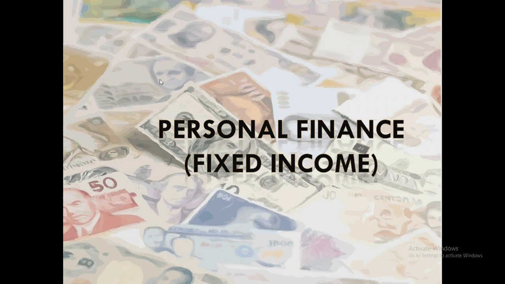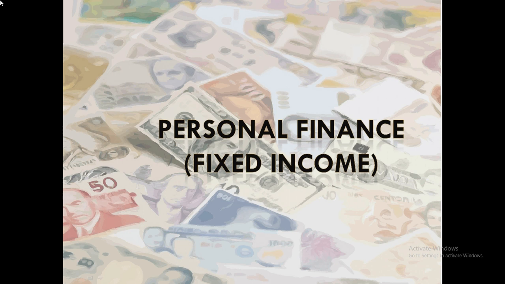So last time in personal finance, we saw the different types of instruments we have. We went through fixed income, equity, gold, real estate and cryptocurrencies. As discussed, we planned to go through each and every instrument in more detail, starting with where an individual can invest money under a fixed income instrument.